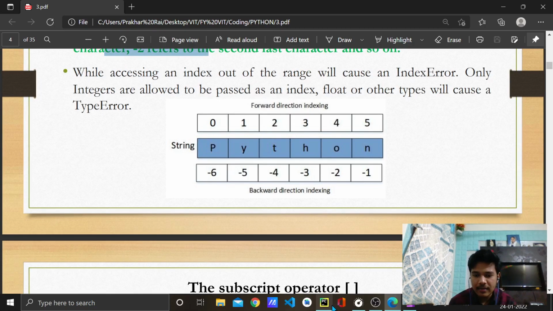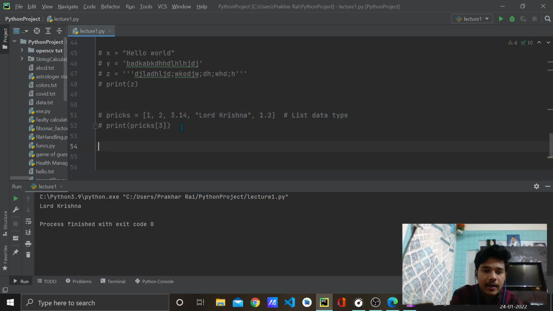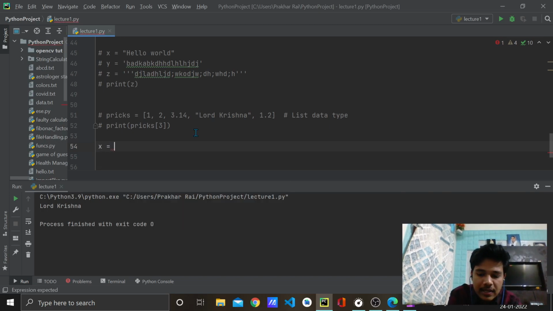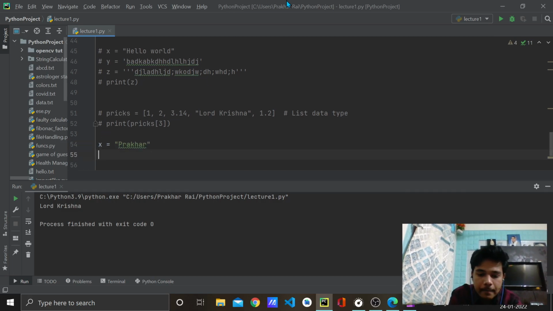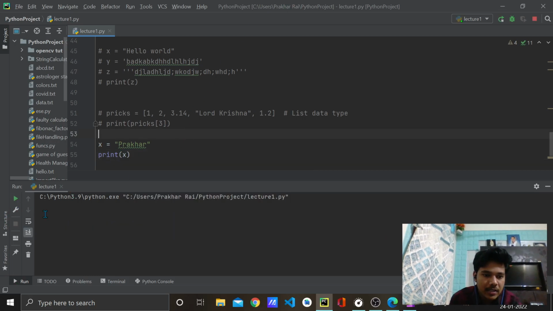So next we have the concept of slicing of the string. So this part is clear. I hope you can access particular elements like this. We'll look into some methods in the list also, but before that I would like to give a basic introduction to string slicing. So let's suppose here I have my name, Prakhar, and if I print X now, Prakhar will get printed, no magic in that.